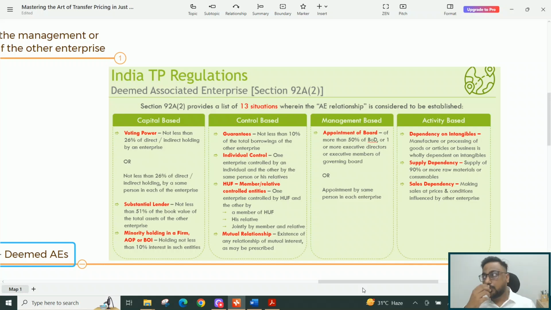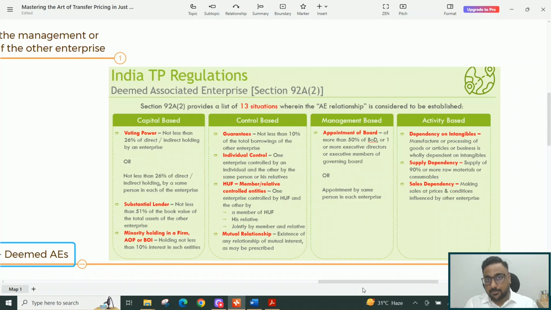Now let me also tell you, it is not like that if you are just making payment of royalty, or if you have availed that know-how from the other entity, you still have to benchmark that. No, it's not like that. But if without that particular know-how you cannot manufacture that product, then my friend, your product, your sales, or your operations are dependent on the know-how of that particular enterprise which is being provided by that enterprise. You need to be cautious in assessing such things, and appropriately you should decide whether they can be considered as an associated enterprise or not.